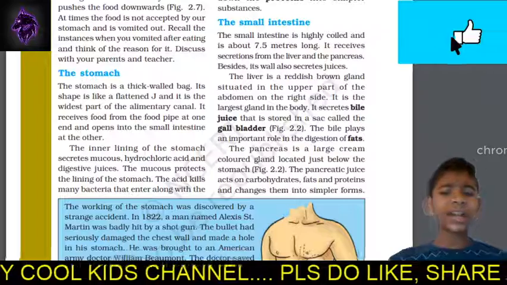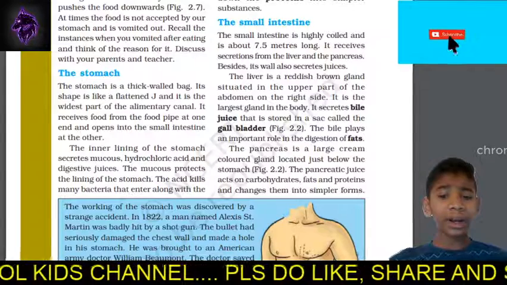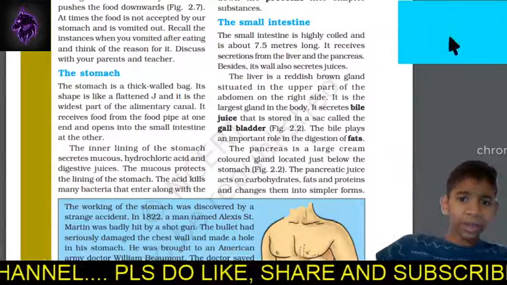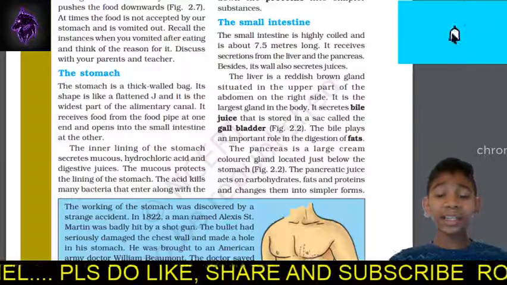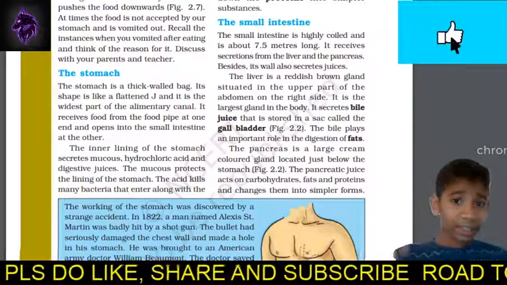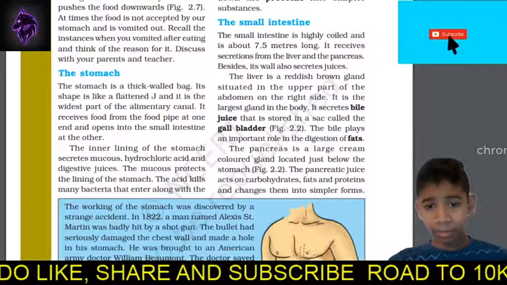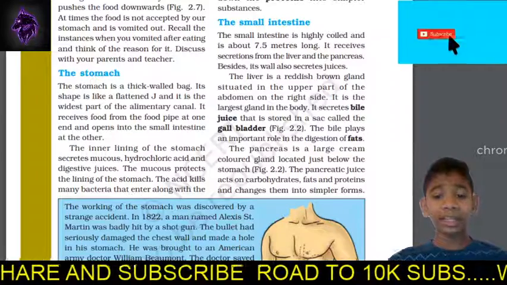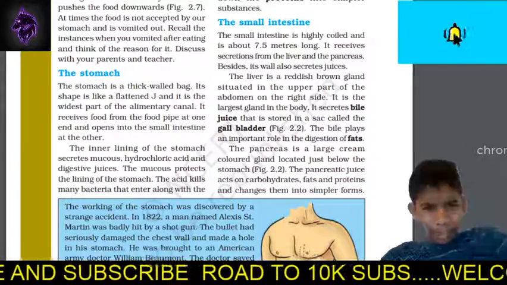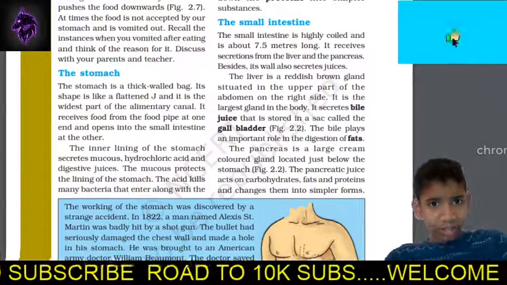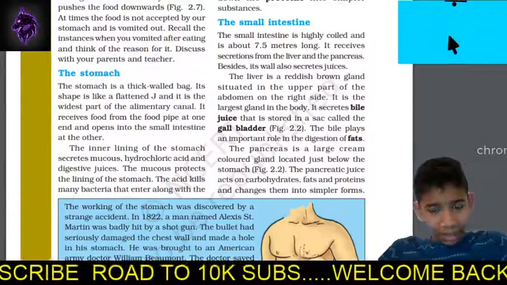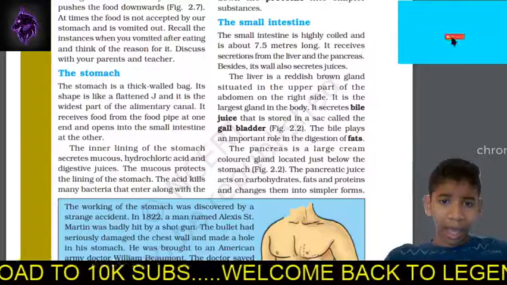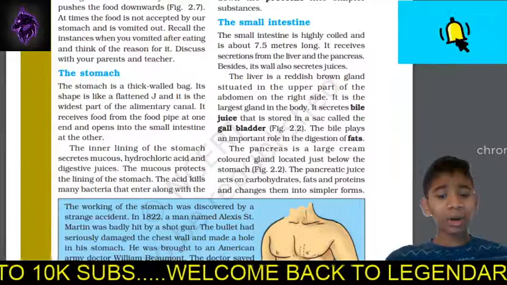The liver is a reddish brown gland that is situated in the upper part of the abdomen on the right side. So here's my right side, so here's my liver, okay? It is the largest gland of the body, right? And it is not part of the alimentary canal. It only comes in the digestive system. It secretes bile juice that is stored in a sac called the gallbladder. Just below the liver, there is a small sac called the gallbladder, where the bile juice is stored. The bile plays an important role in the digestion of fats.